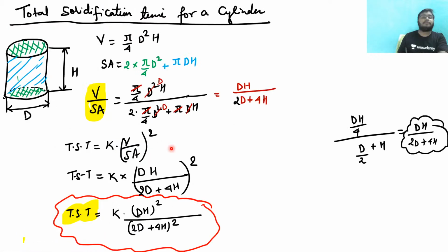Next, what we have got is total solidification time for a cylinder. So for a cylinder, volume would be pi by 4 d square into h. And what about the surface area? Surface area would be curved surface area plus this. On the upper part there is a circle, the lower part there is a circle. So for both the cases, that would be twice into pi by 4 d square, plus pi d h is the curved surface area. Right. So based upon that, if I put these values here, then I have got total solidification time is equal to K into d h square by (2d plus 4h). So this is the formula of the total solidification time that we have got.